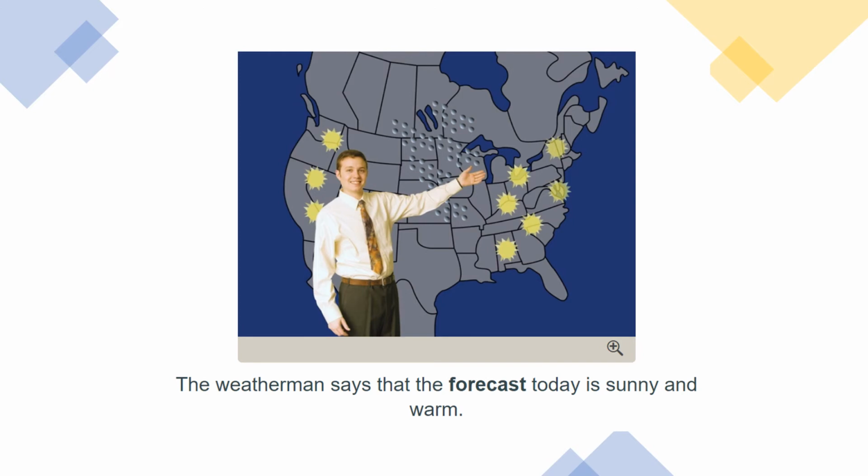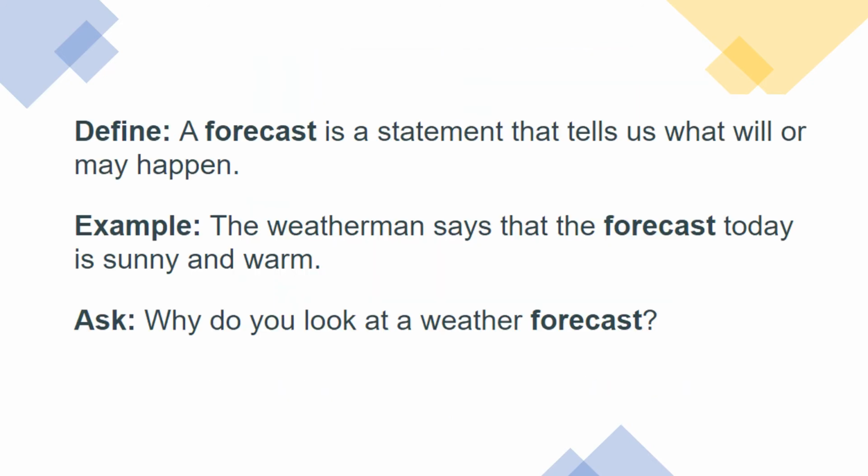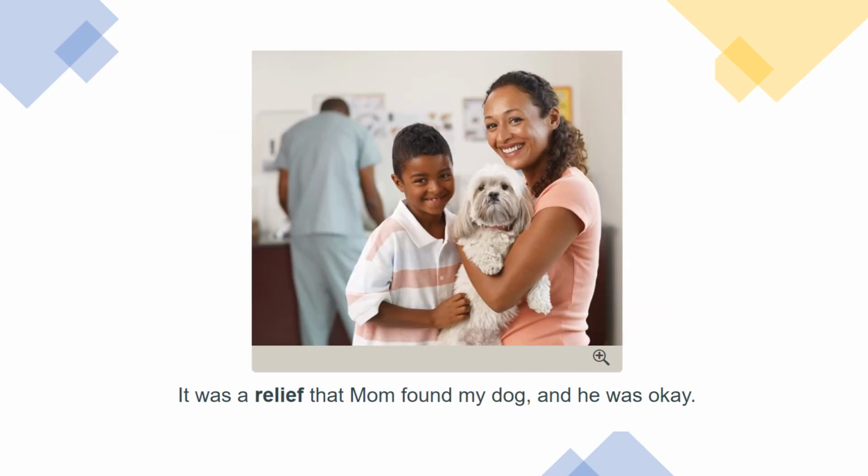Our next vocabulary word is forecast. We should be very familiar with this word. The weatherman says that the forecast today is sunny and warm. And even in my picture, I see that sunshine that gives me that clue. A forecast is a statement that tells us what will, or in our case, living in Florida, may happen. Why do you look at a weather forecast? We discussed why we would check the forecast.